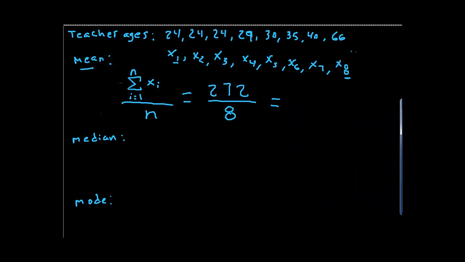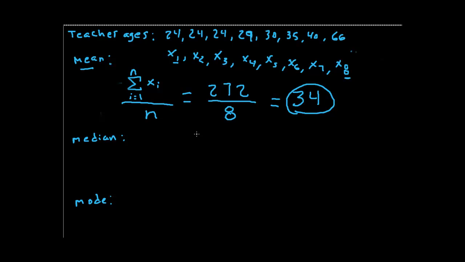I didn't plan it that way. I didn't do the number before, but it comes out perfectly. So 34, that's great for us. So the mean, the average of these teachers' ages is 34. So even though we have some younger, 24, even though we have a couple that are older, and one who might be much older than that average, altogether they're around 34 years old. All of them grouped together are around 34 years old.